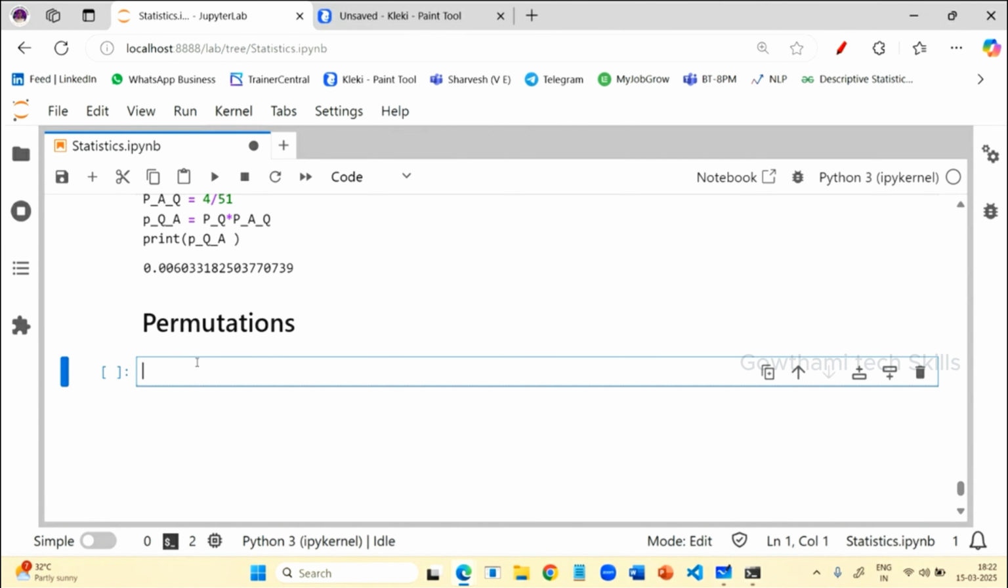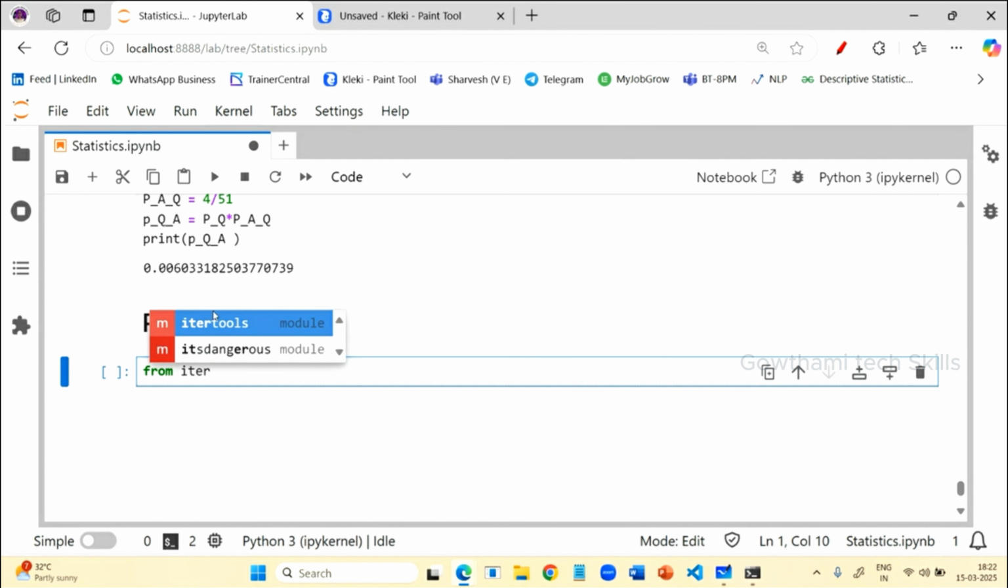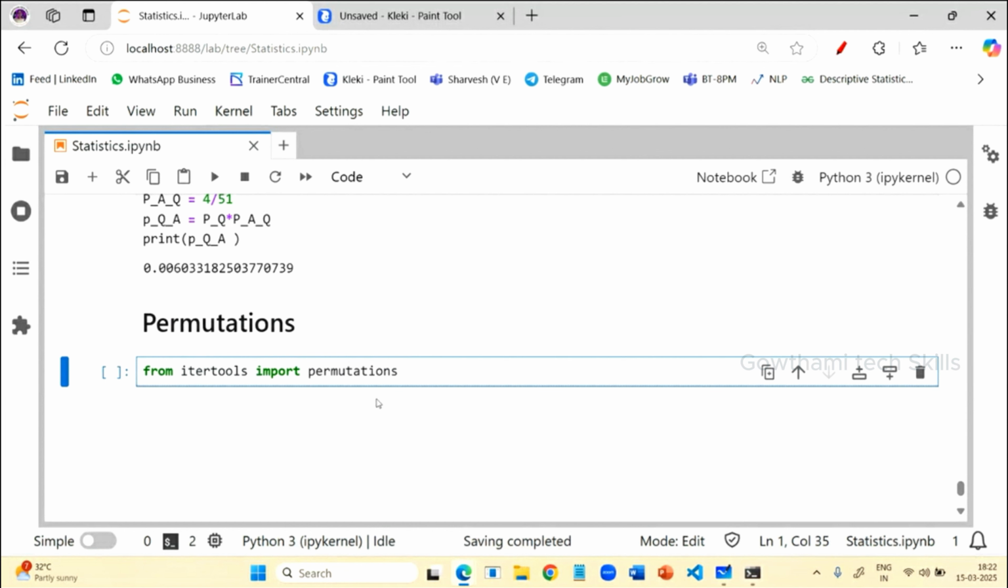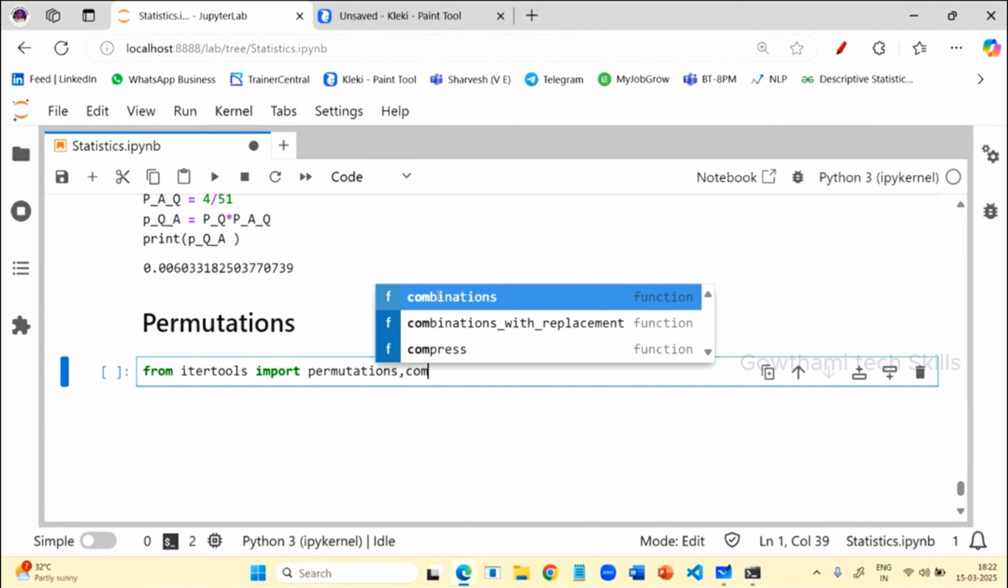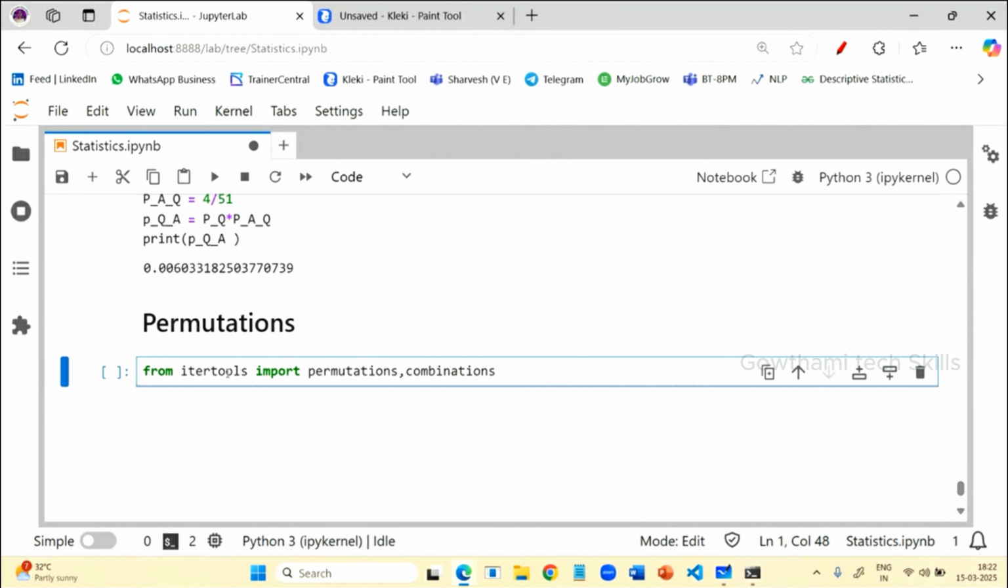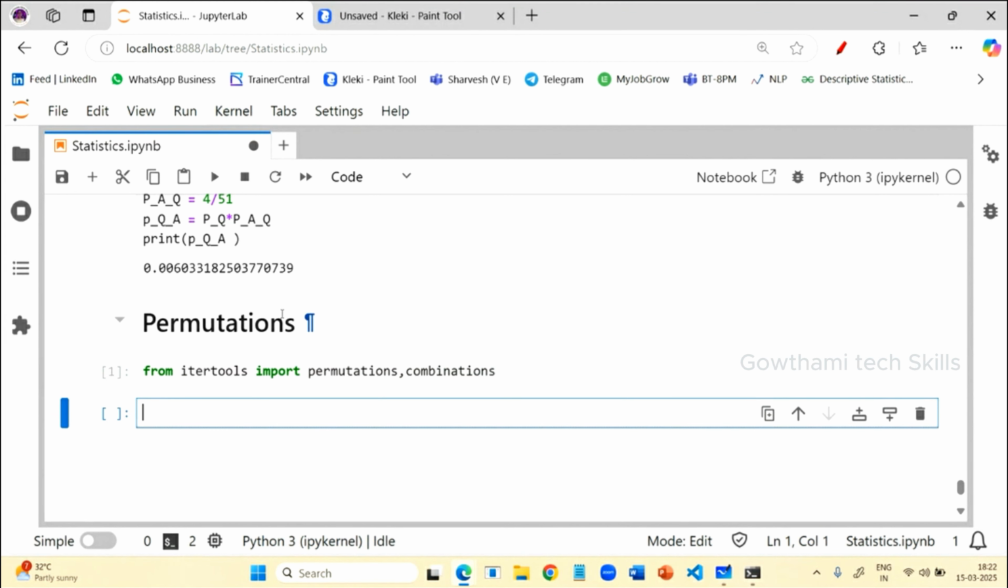For the library first, that is very important. From the module itertools, there is a module called itertools. In this, you have a function called permutations. At the same time, I'm going to include combinations also, which comes from the same module. So that's why I included it. Just run it.